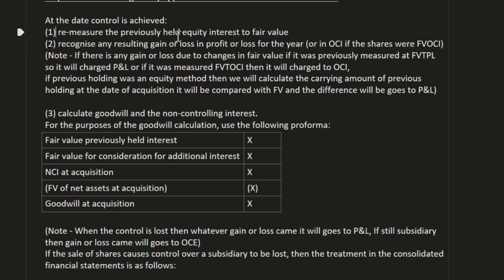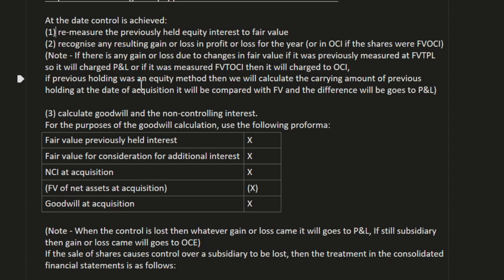First, remeasure the previously held equity interest to fair value. Second, recognize any resulting gain or loss in profit or loss for the year, or in OCI if the shares were fair value through OCI. Note if there is any gain or loss due to changes in fair value: if it was previously measured at fair value through profit and loss, it will be charged to PNL, or if it was measured fair value through OCI, then it will be charged to OCI.